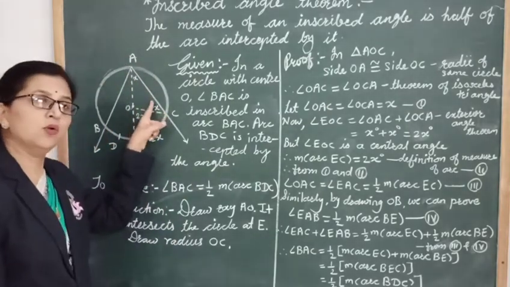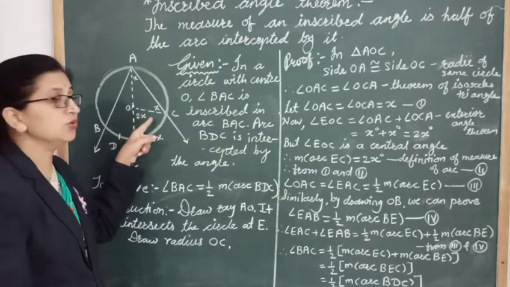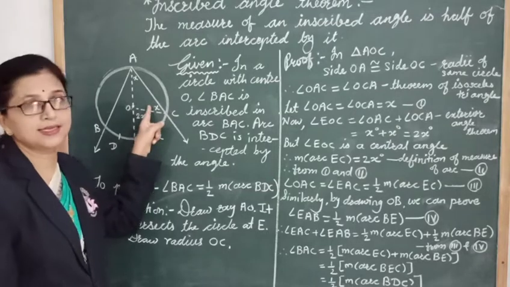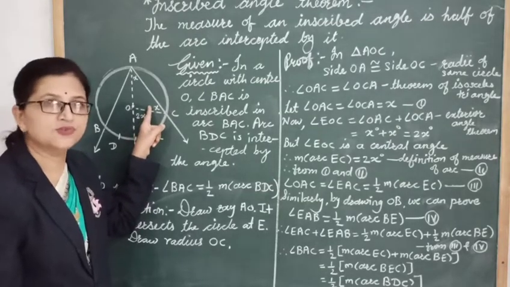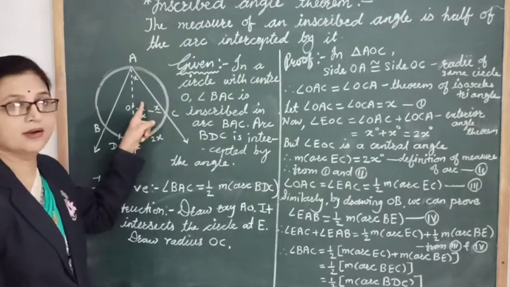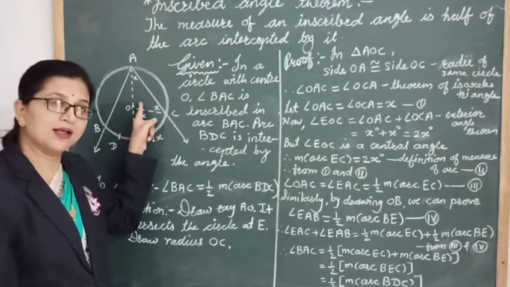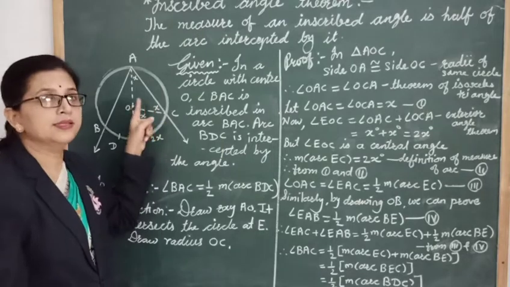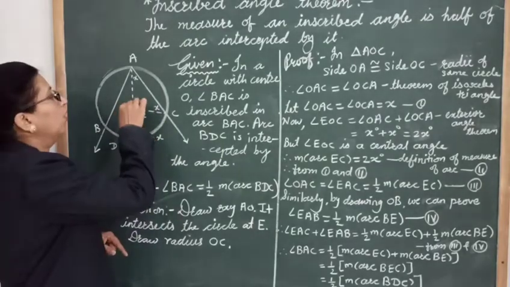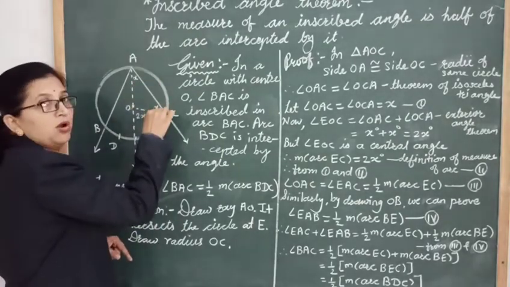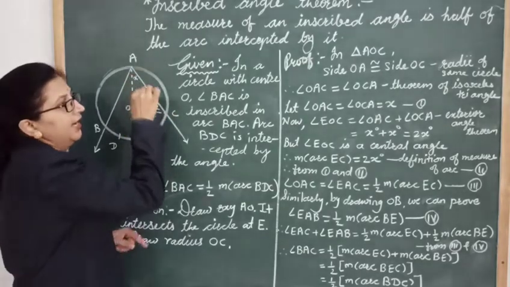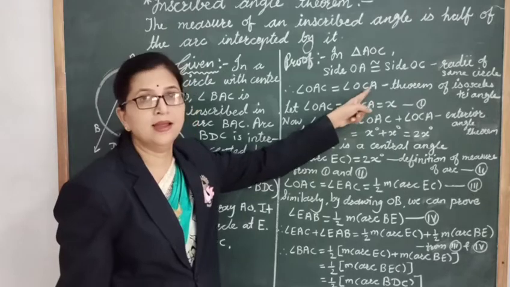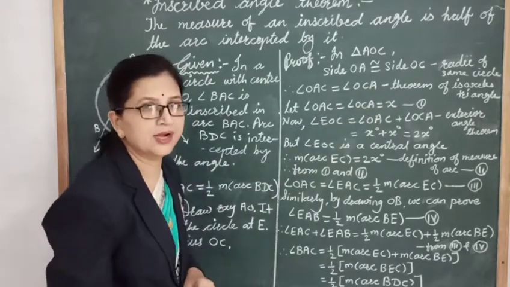So as these two sides are congruent, we can call this triangle OAC an isosceles triangle, right? And as it is an isosceles triangle, its base angles are congruent, that is angle OAC congruent to angle OCA, by the theorem of isosceles triangle.